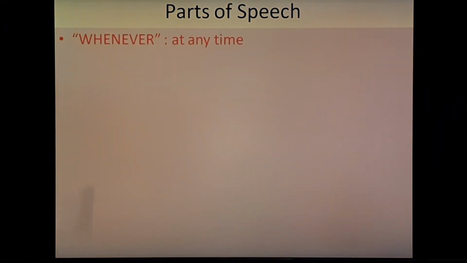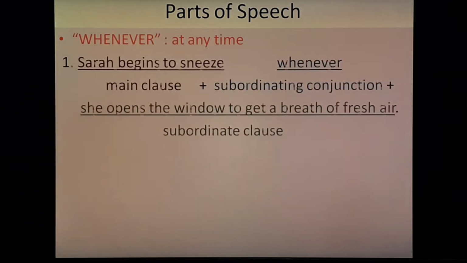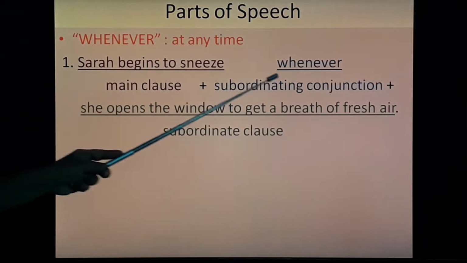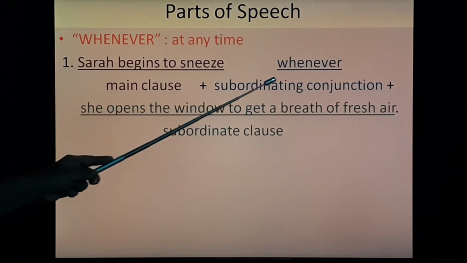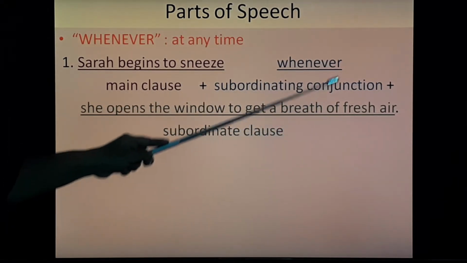First of all, we are going to see whenever. It shows at any time. Let's learn with the help of an example. First, Sarah begins to sneeze whenever she opens the window to get a breath of fresh air.